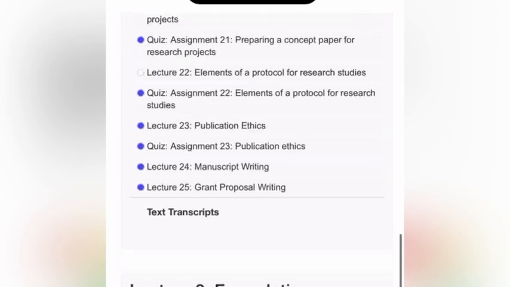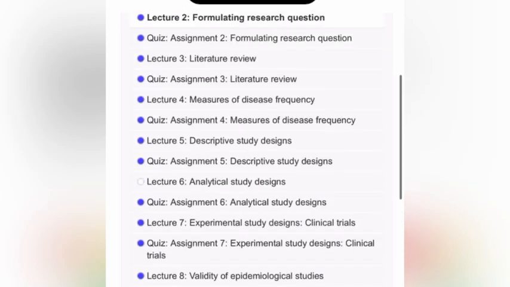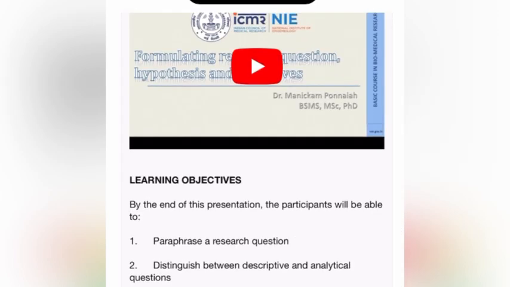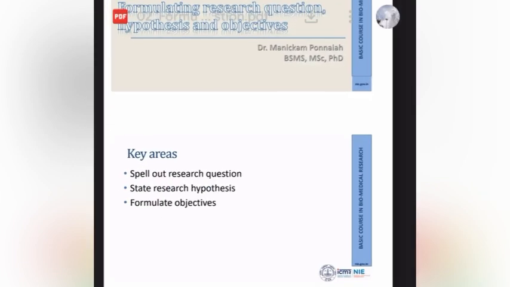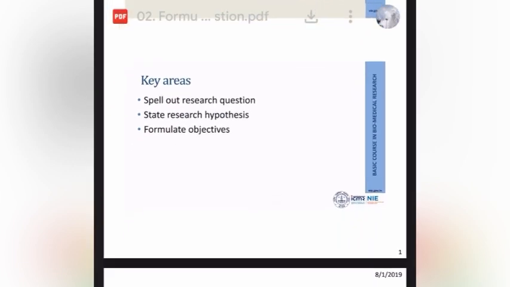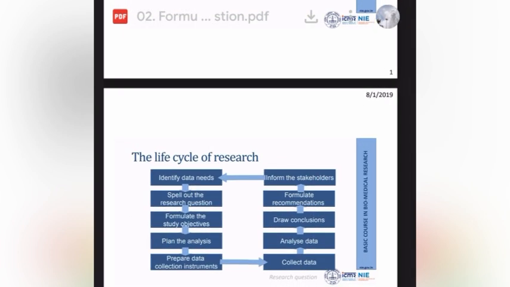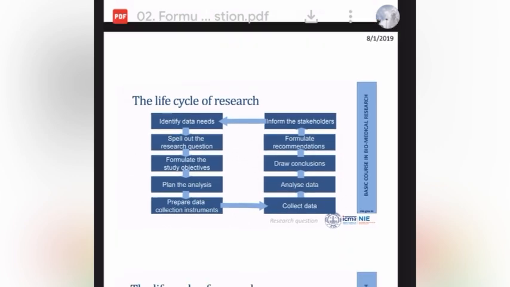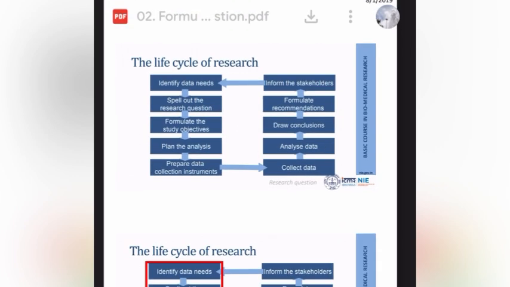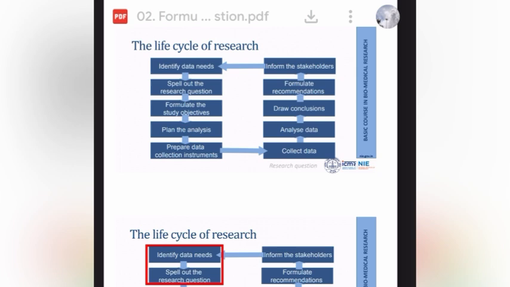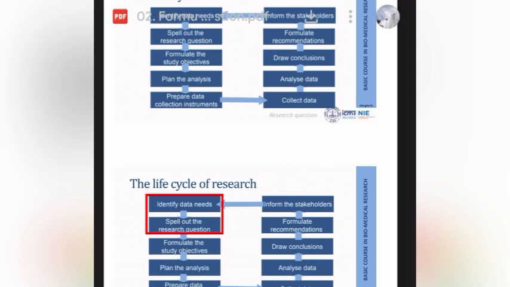So let's take the handout. Then you will understand everything in detail. So let's see the handout. Let's see part 2, in which it covers what a research question is, how to state the research hypothesis, and this is the life cycle of research. You need to understand it, starting from identifying the data needs and ending with informing the stakeholders. So there is an event in the life cycle of research, so you need to go through it.